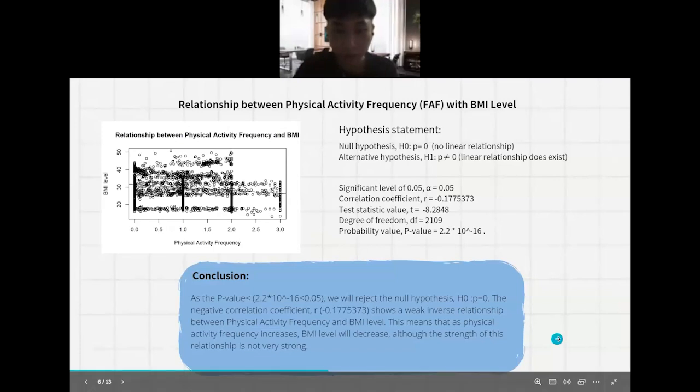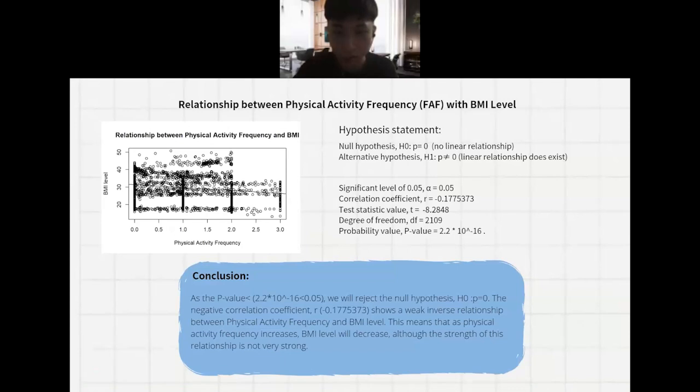By using RStudio, we get a correlation coefficient of negative 0.177 and a test statistic of negative 8.28. The degrees of freedom, DF, is 2109. The p-value we get is 2.2 times 10 to the power of negative 16.